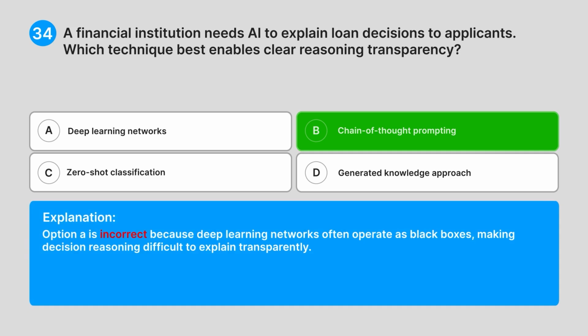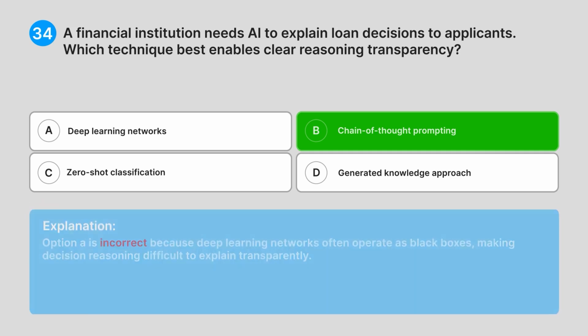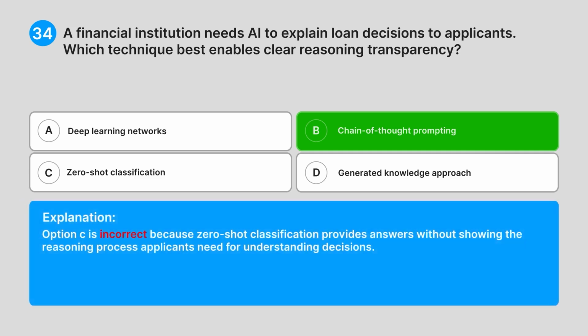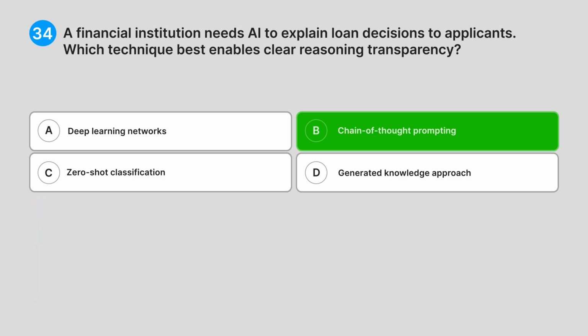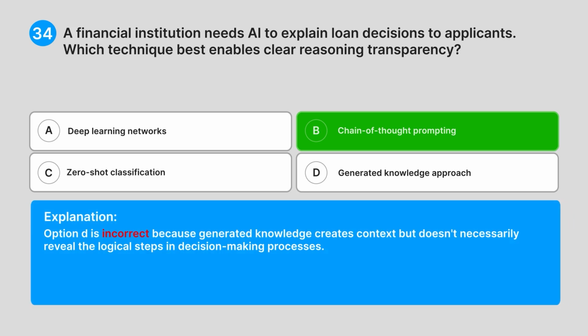Option A is incorrect because deep learning networks often operate as black boxes, making decision reasoning difficult to explain transparently. Option C is incorrect because zero-shot classification provides answers without showing the reasoning process applicants need for understanding decisions. Option D is incorrect because generated knowledge creates context, but doesn't necessarily reveal the logical steps in decision-making processes.